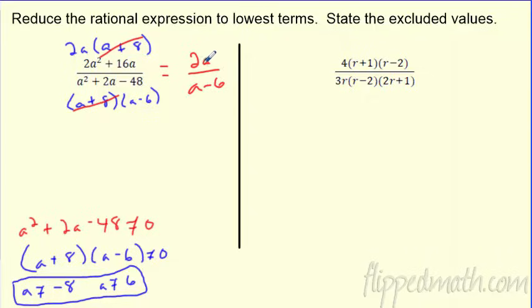My a's are rough. Woo! There we go. That's a little bit better. So this is reduced to simplest form or lowest terms. And there's my excluded value down there. Awesome. Very nice. So again, let's do the next one real quick together here.